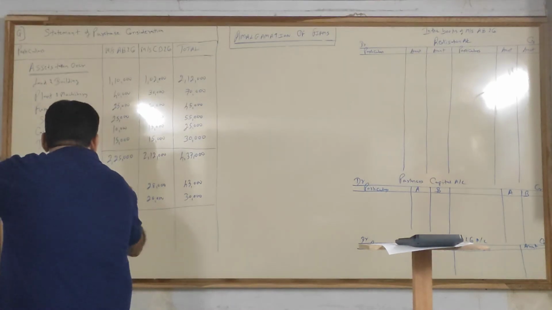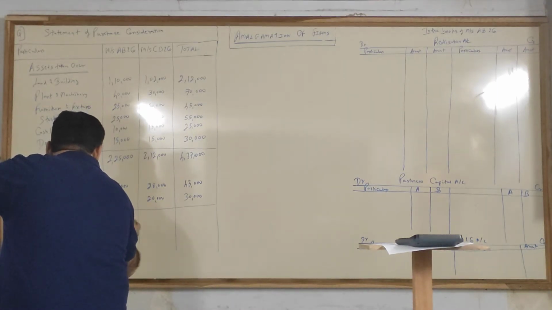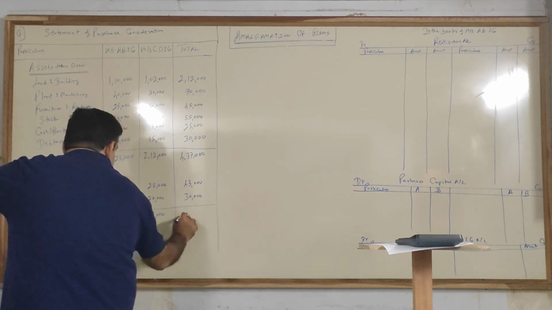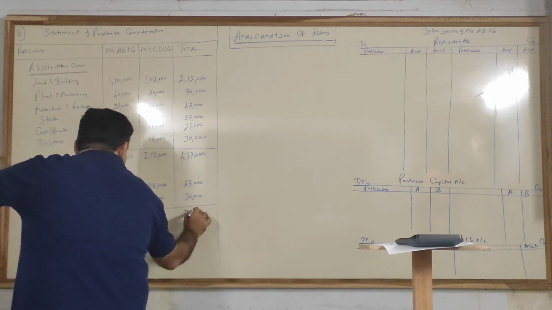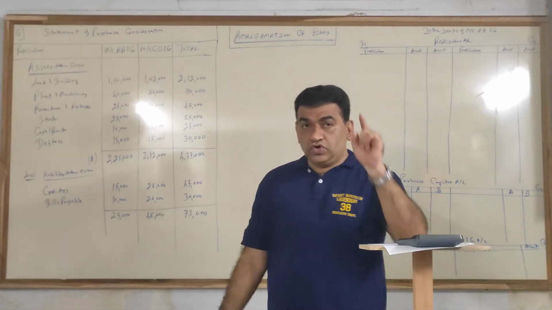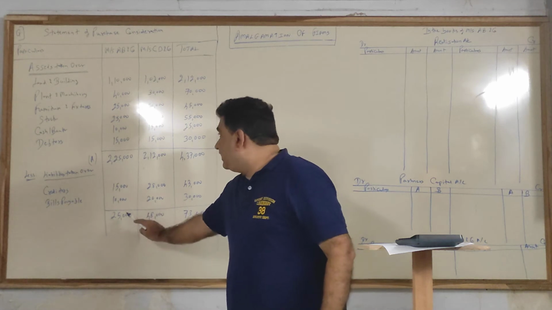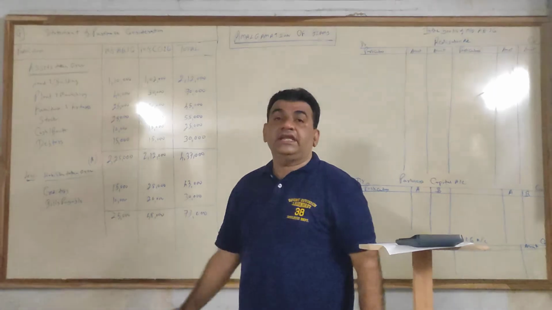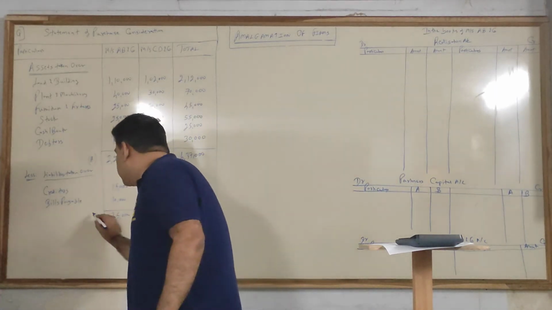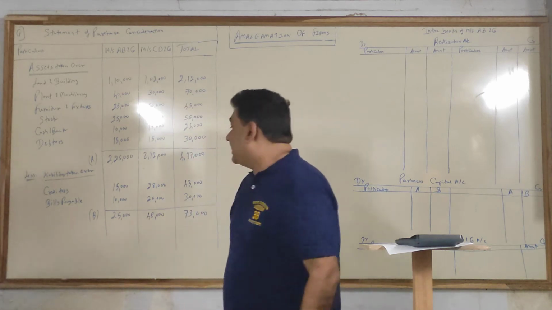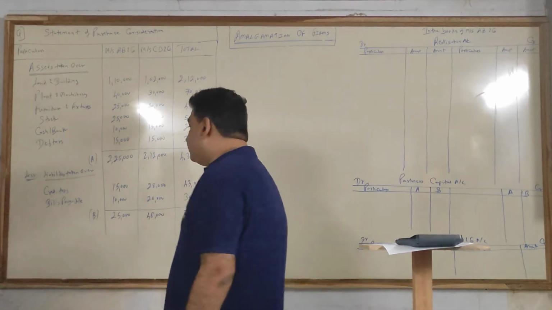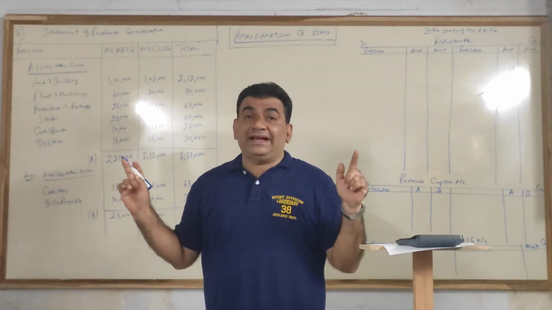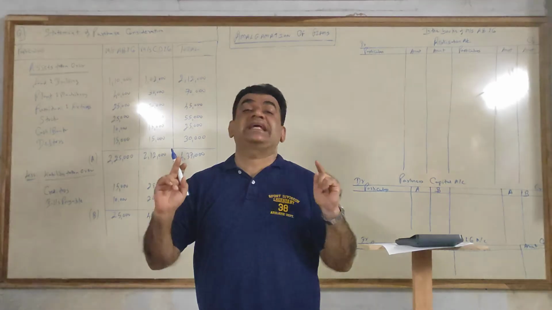So take the total. 15 plus 10, 25, 28 plus 20, 48, 43 plus 30, 73. As I told you, cross check the total of AB plus the total of CD. So 25 plus 48 should give you 73. This total you call it as B. Therefore, now my value of business will be nothing but the net value of assets and liabilities.